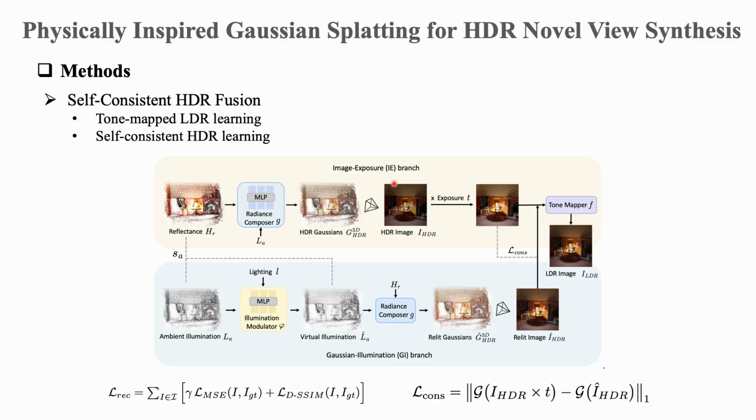So the overall learning process has two levels. The LDR reconstruction ensures that the rendered results match real camera observations, while the HDR consistency encourages these two branches to agree with each other before tone mapping. This makes the HDR learning more stable and more physically meaningful, even when the HDR ground truth is unavailable.